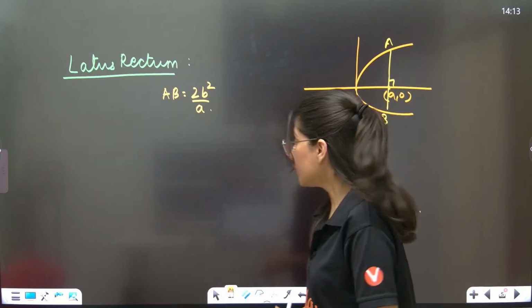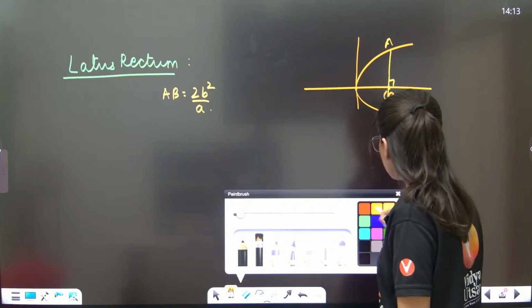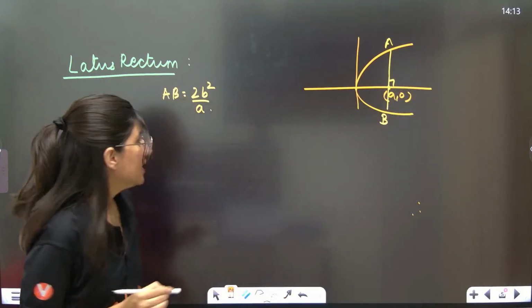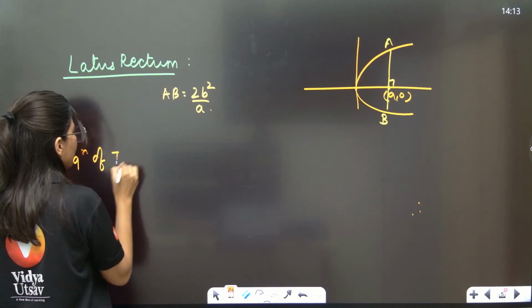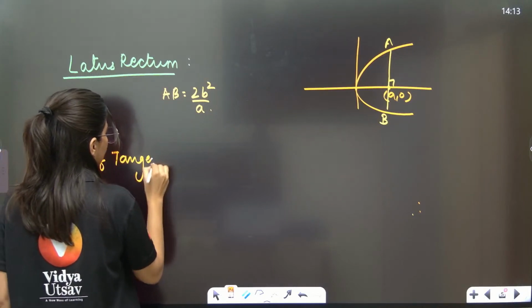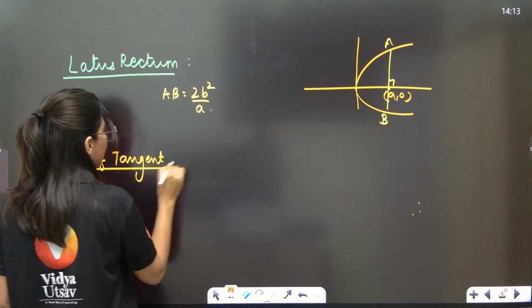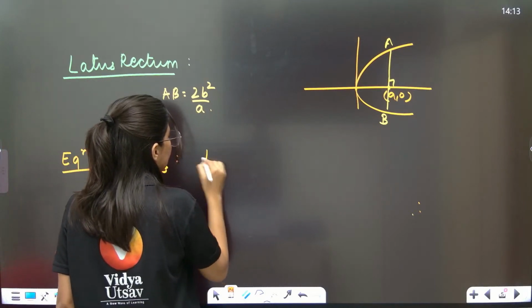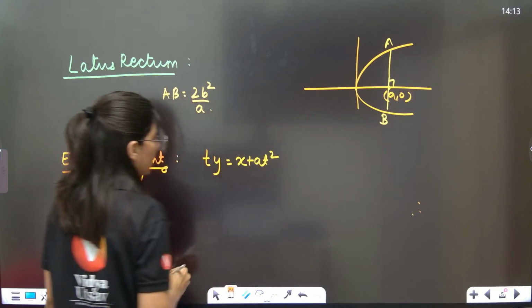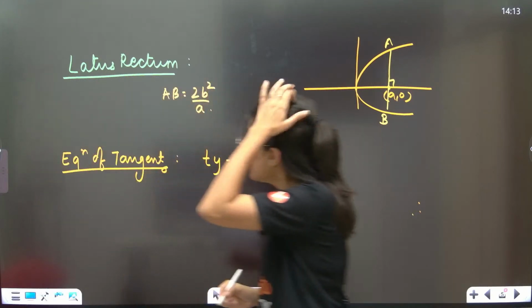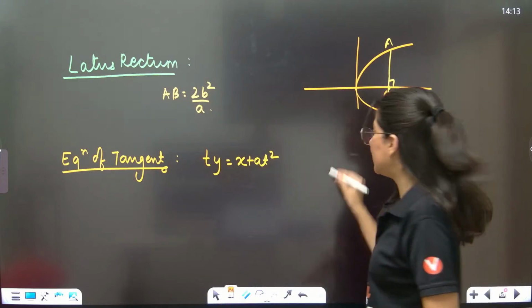Also, the equations of tangent and normal you should know. The equation of the tangent to this parabola will be ty is equal to x plus at square, in terms of t.